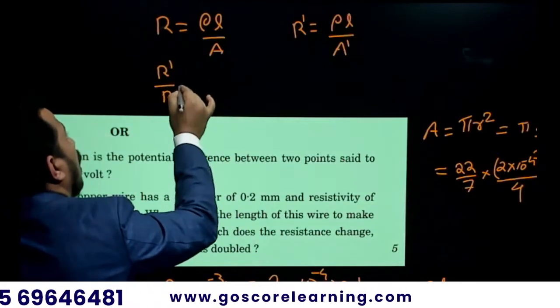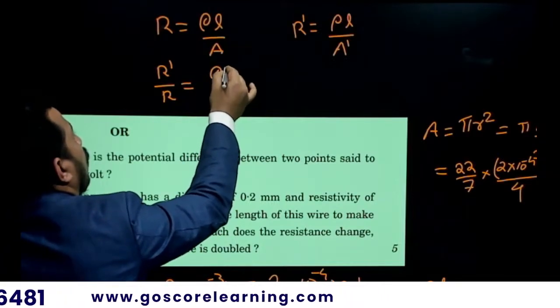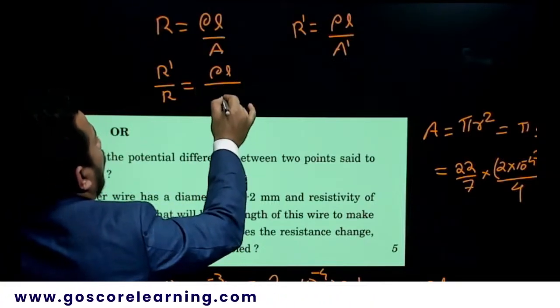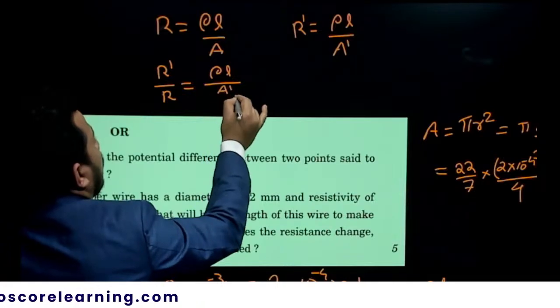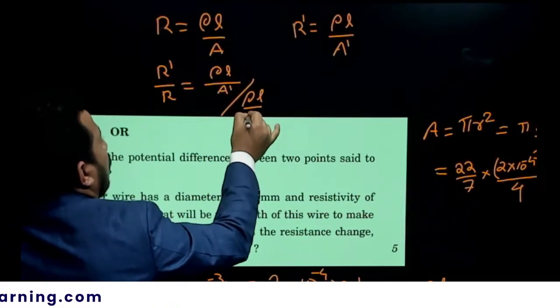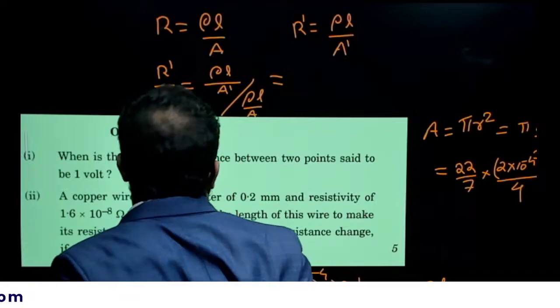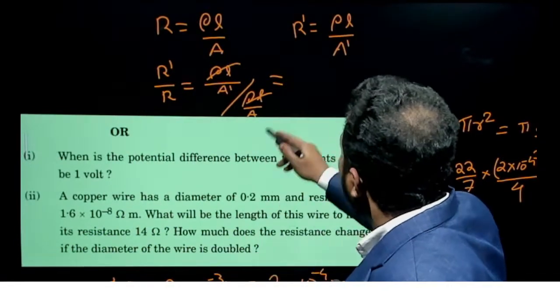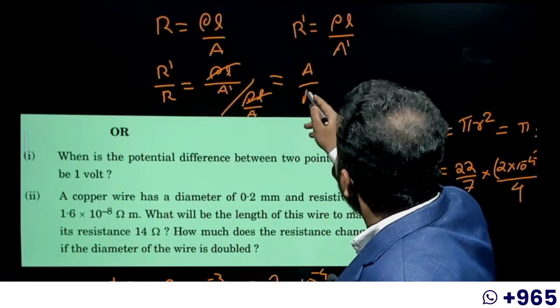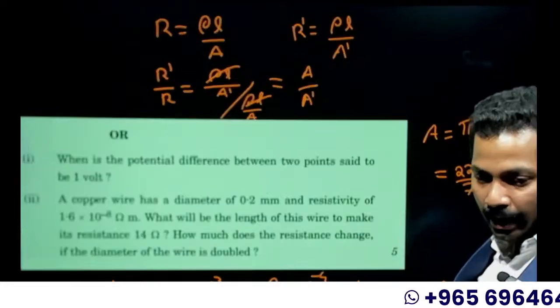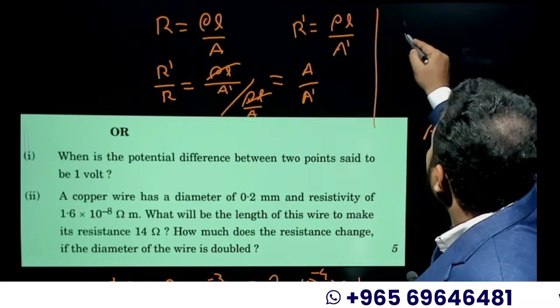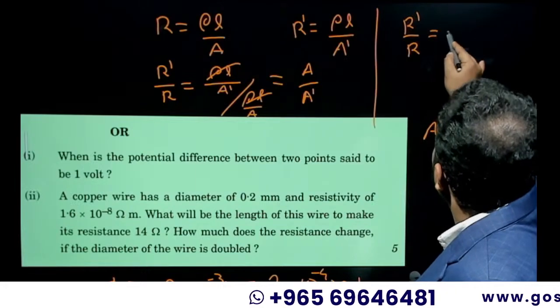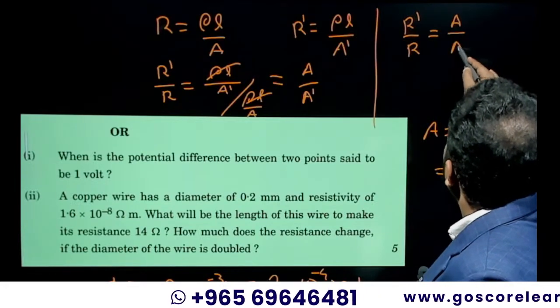R dash by R is equal to rho L by A dash divided by rho L by A. So rho L cancelled, and it becomes A by A dash. So R dash by R is equal to A by A dash.